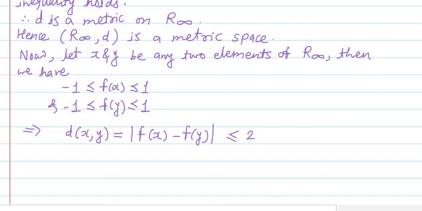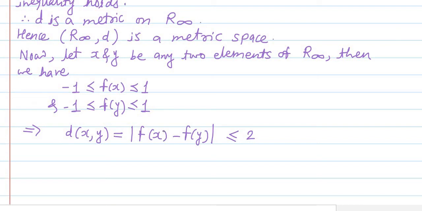Next, if f of x equals -1 and f of y equals -1, then the absolute value of f of x minus f of y equals the absolute value of -1 minus of -1, but minus of -1 is +1, so we get modulus of 1 minus 1, which is modulus of 0, which is 0, and so on.